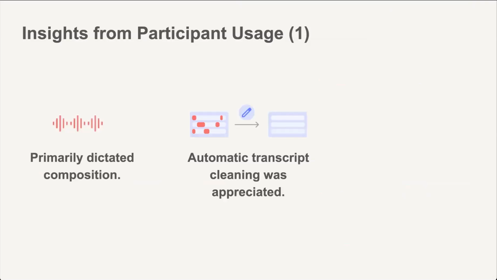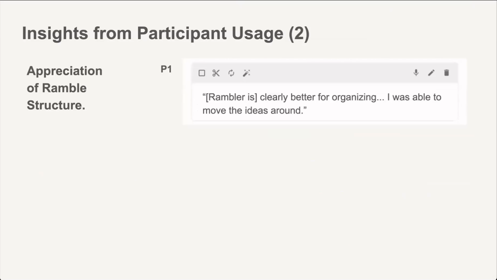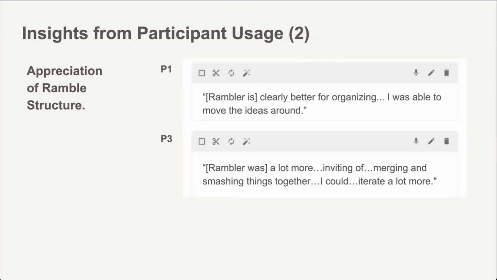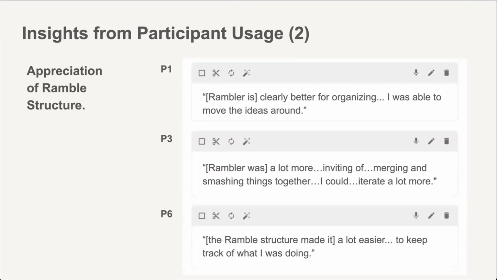The ramble structure also received the most positive feedback, with participants praising its usefulness for organizing ideas. P1 in particular explicitly said that Rambler is clearly better for organizing. Quote, "I was able to move the ideas around." P3 said that Rambler was a lot more inviting of merging and smashing things together, so I could iterate a lot more. And P6 said the Ramble structure made it a lot easier to sort of keep track of what I was doing.